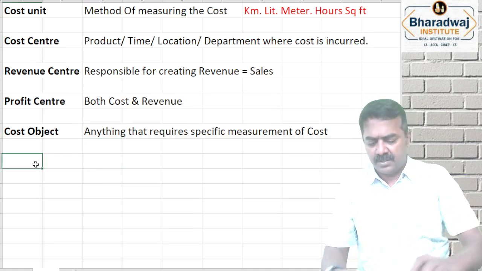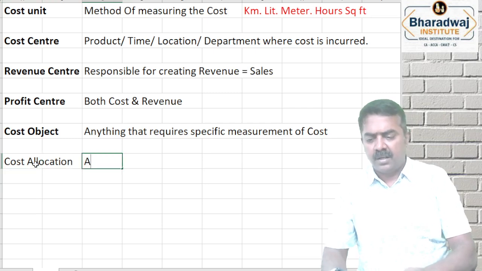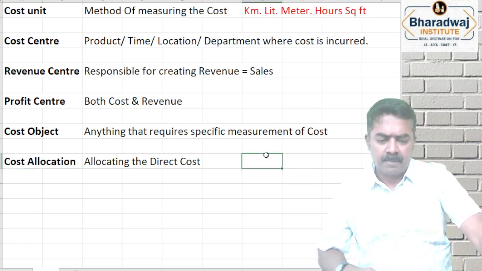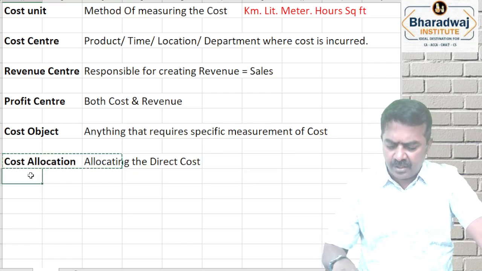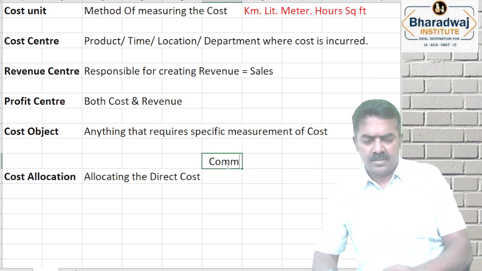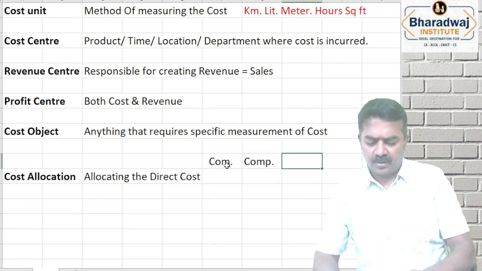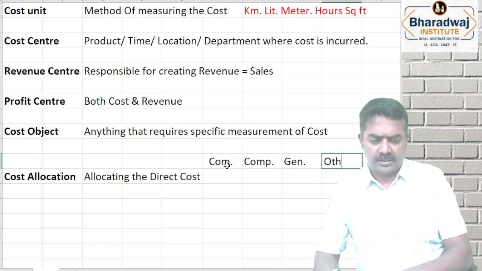Cost allocation means allocating the direct cost. Let us take your college: commerce section, computer science section, general science section, others.